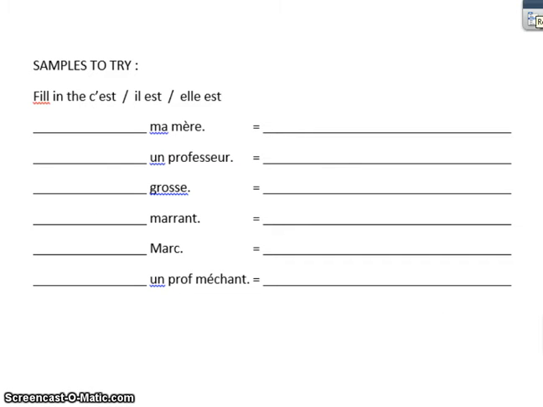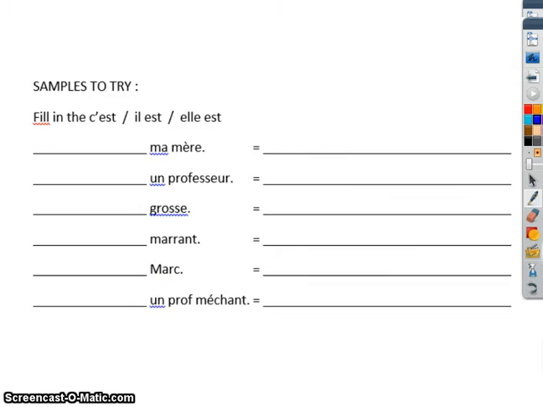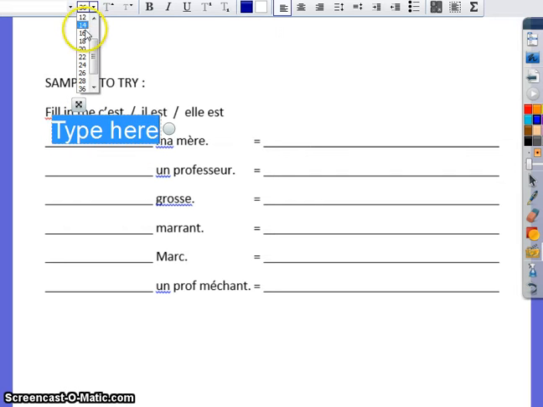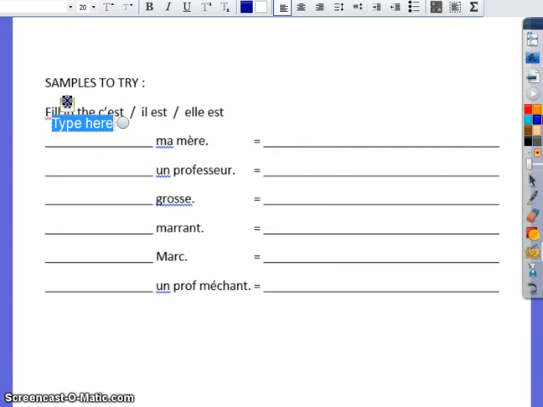So on this first one, if you're looking at the words ma mère, sorry, let me grab my typing tool here. Ma mère are the words for my and mom. So if you look at your notes right above and you're thinking about what kinds of words these are, what you have here is a possessive adjective in the word my and a noun in the word mom. So you would say something like c'est ma mère, because if you look at your list of times you use c'est, the times when you have a possessive adjective and a noun are when you use c'est. Again, c'est would either mean it is or she is my mom.